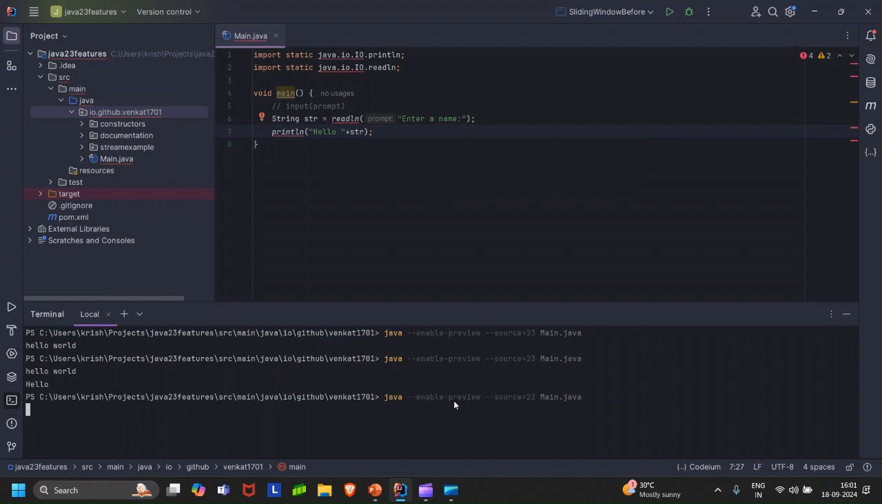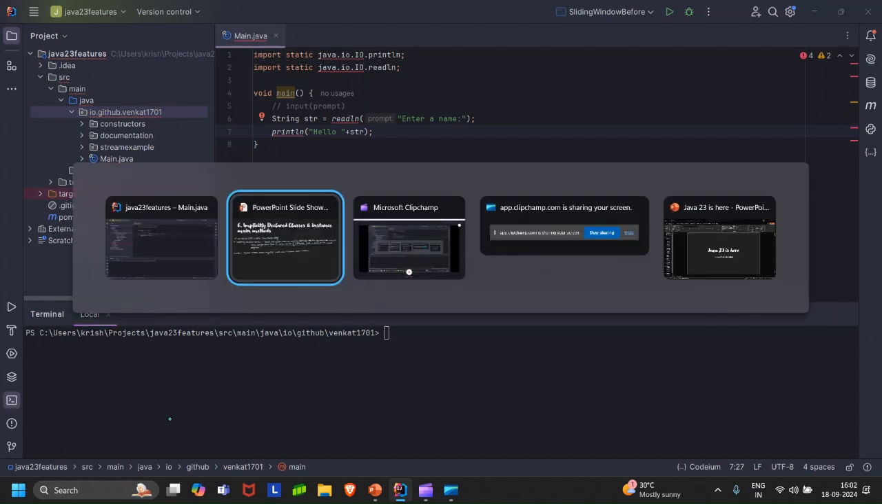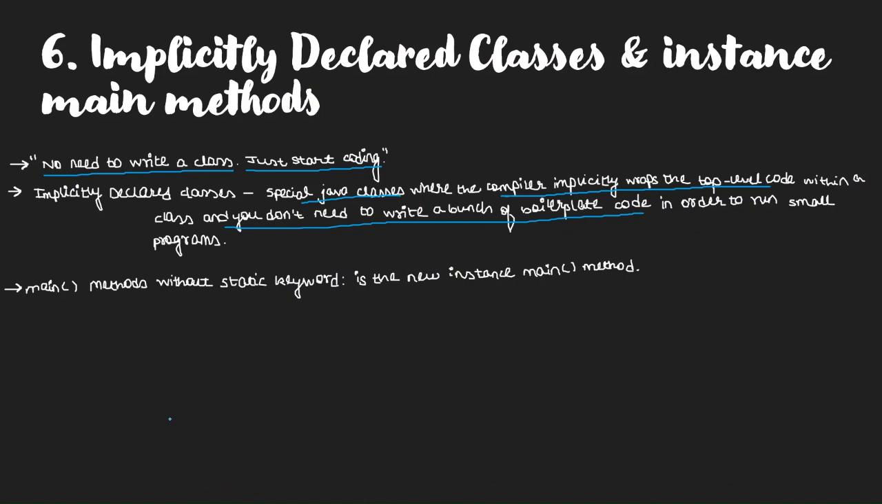So now if I run this, at first we get this prompt, let's say Krish Jaswal, and we are good to go with that. This new feature is a preview feature once again, so mind it, use it only if you want to test some things around. Once it comes into an LTS release, then it will be good to use.